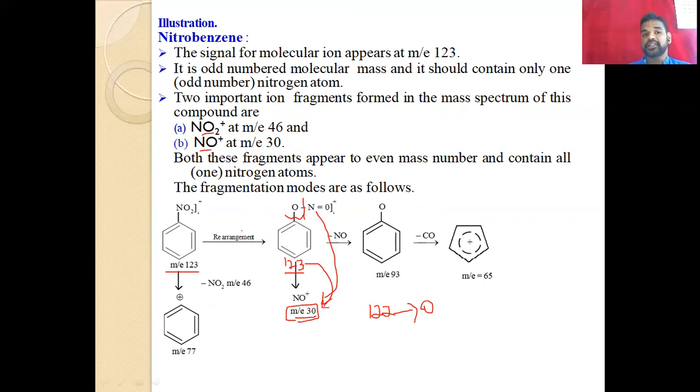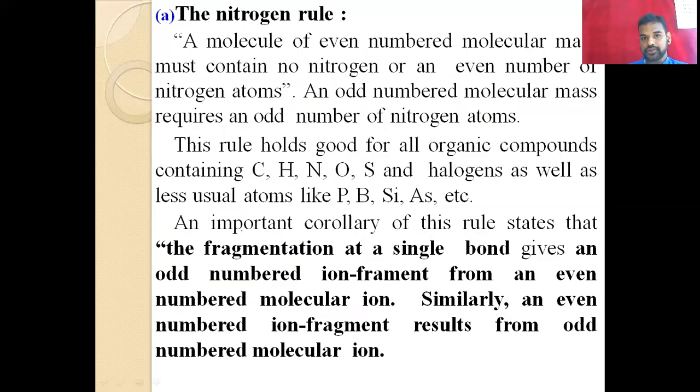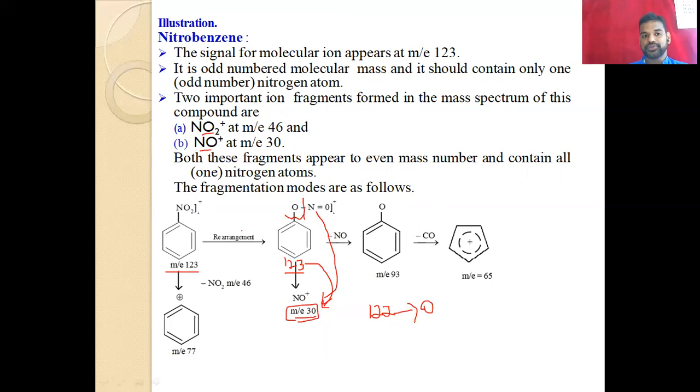This example illustrates what the nitrogen rule is. They may ask a 3 or 4 mark question: what is the nitrogen rule? Explain with an example. So this is the example you have to explain, and it is very easy. You have to remember the parental ion, and then you can easily illustrate the example. It's very simple.